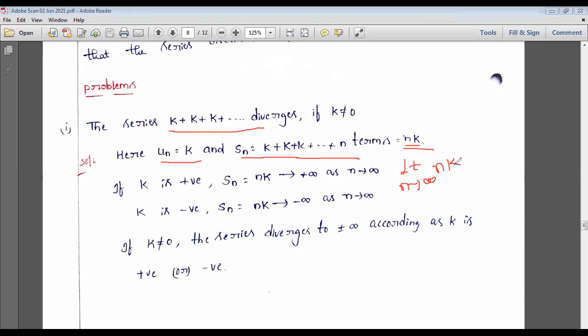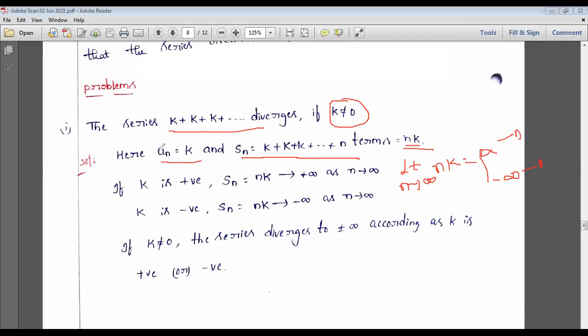So k is a constant that we said may be positive or may be negative. But here they clearly mentioned k is not equal to 0. Why? Because if it is 0, then 0 into infinity is indeterminate. So based on the value of k, we'll get the values. If k is positive, then we get positive infinity. If k is negative, then we get minus infinity. So we give a conclusion for this: this diverges to plus infinity, and this diverges to minus infinity.